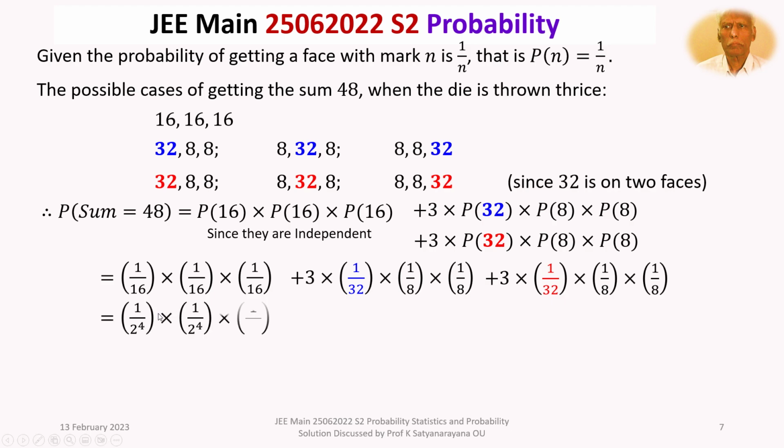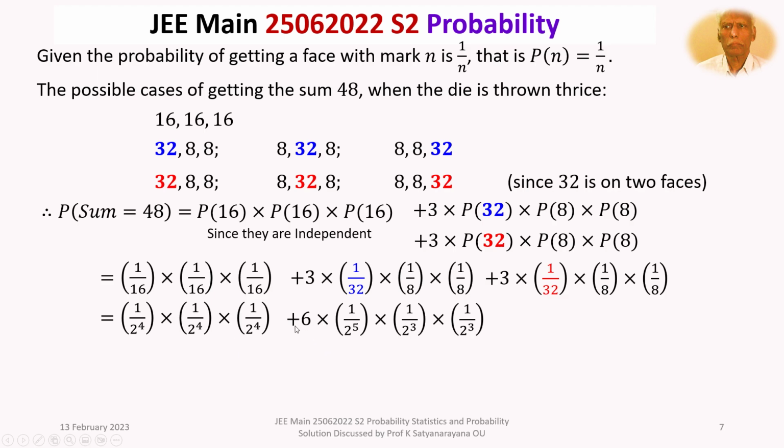That will be 1 by 2 power 4 multiplied by 1 by 2 power 4 multiplied by 1 by 2 power 4, plus 6 times 1 by 2 power 5, 1 by 2 cube, 1 by 2 cube. In the first case, it is 1 by 2 to the power of 12, because 2 to the power of 4 is multiplied 3 times.